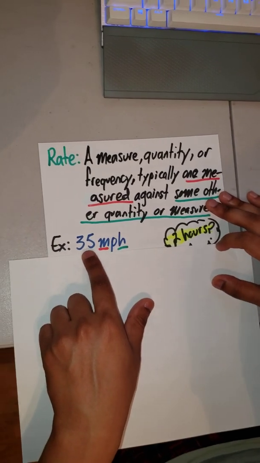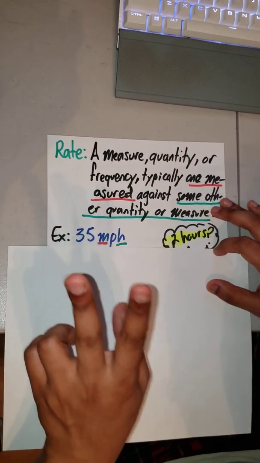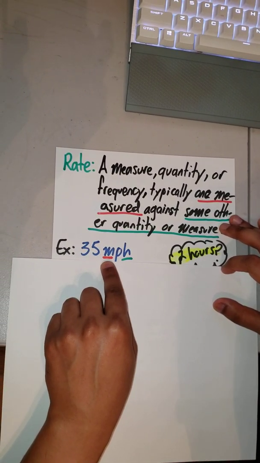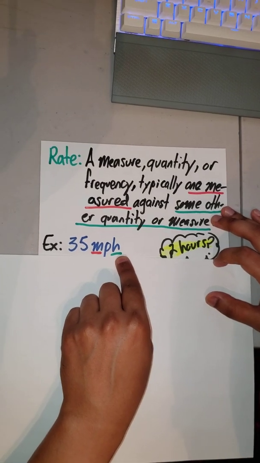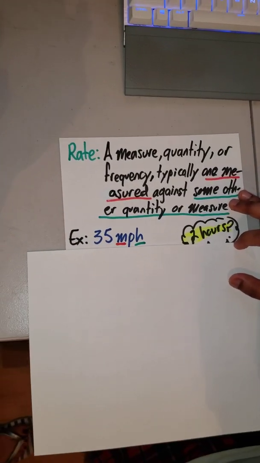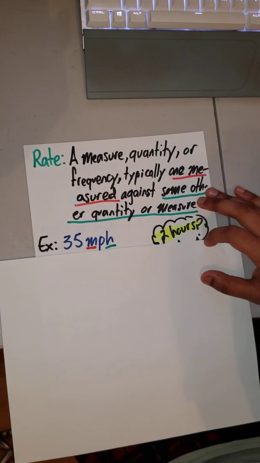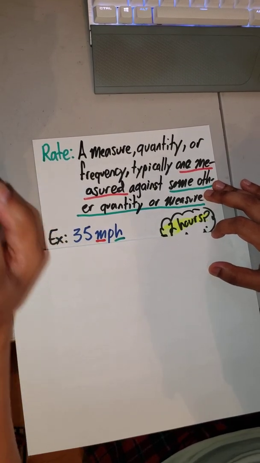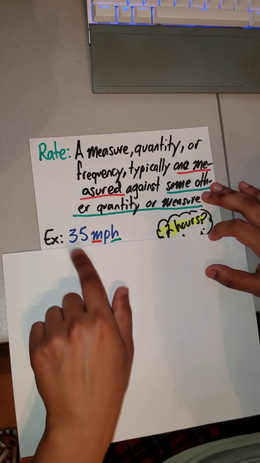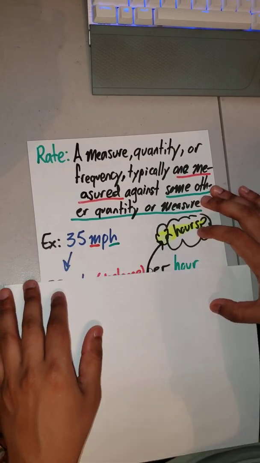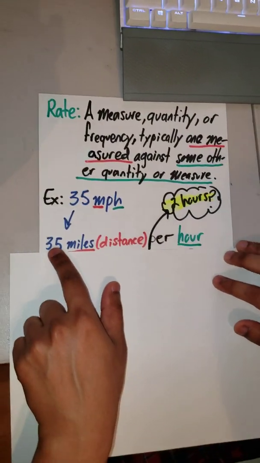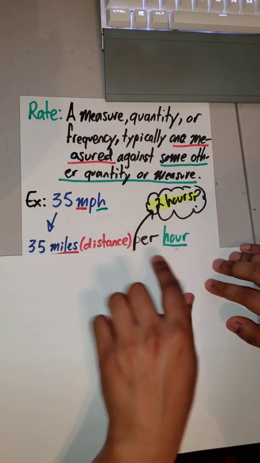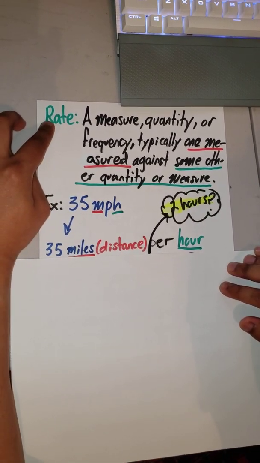For example, if we see 35 miles per hour, we're measuring two things, okay? 35 miles is going to be covered in 1 hour. So this basically means if something is moving at a speed of 35 miles per hour, no faster or slower, if it remains that way, in 1 hour it will cover a distance of 35 miles. So this is pretty much what I mean: 35 miles, which is distance, for every hour. This is our rate, okay?